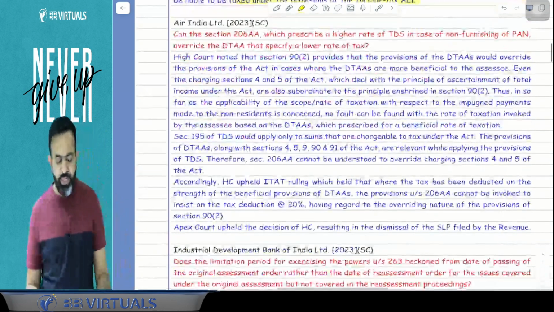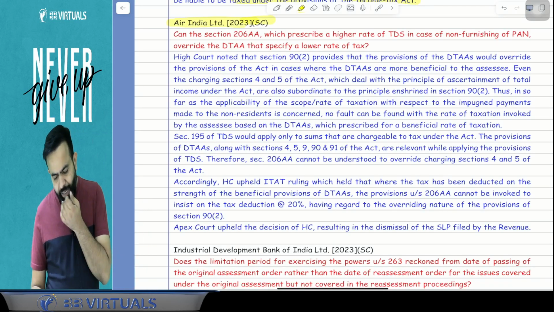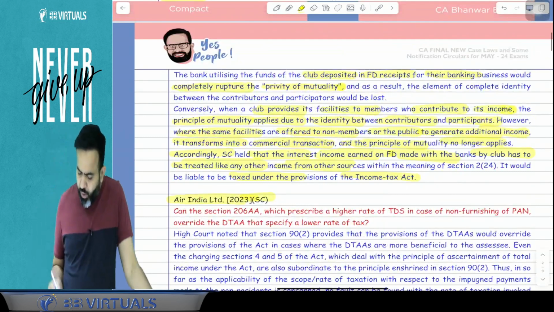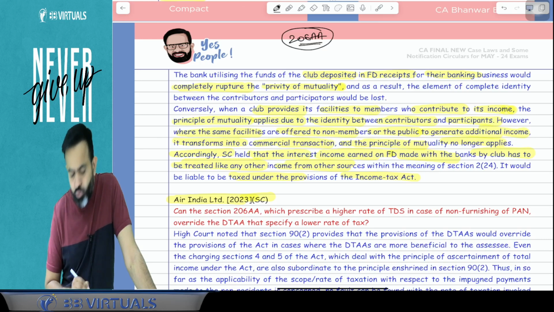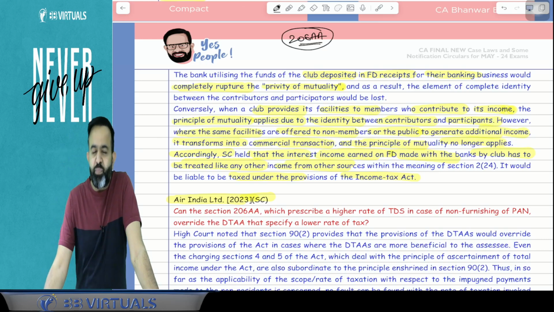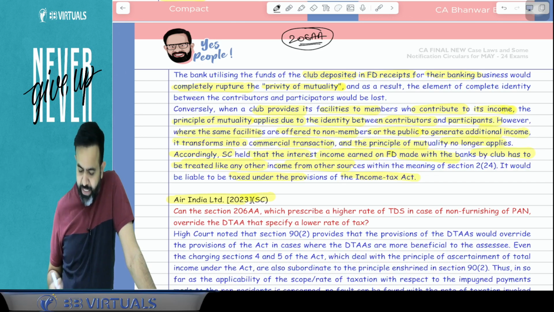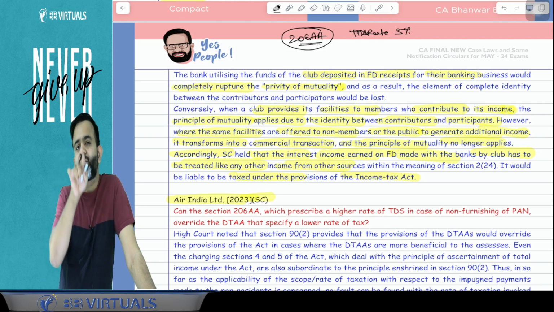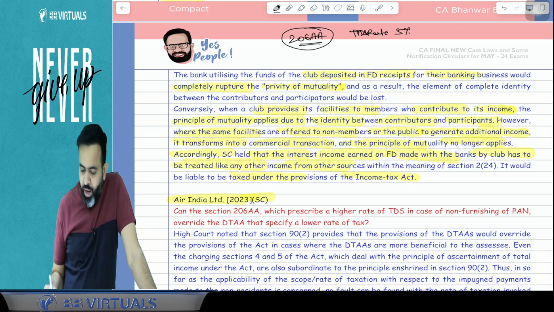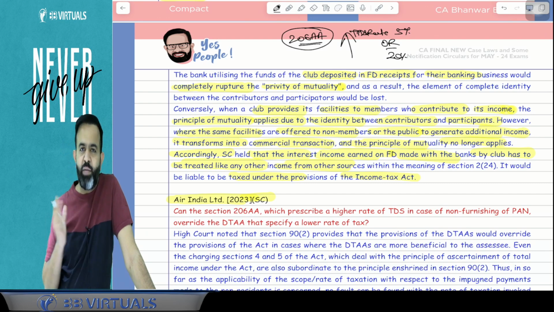Yes. Now the next case law is related to the Air India Limited 2023 Supreme Court judgment. Guys, if you remember, there is Section 206AA. And 206AA says that whenever you make a payment to any person and you are required to deduct TDS, and suppose the TDS rate is 5%, but the payee has not submitted the PAN number, then you have to deduct the TDS at the rate of 20%. Like 5% or 20%, whichever is higher.